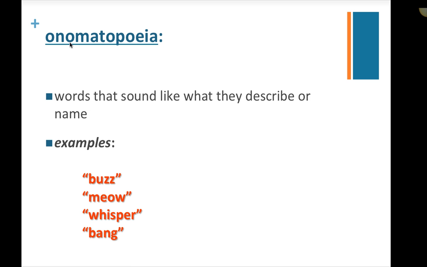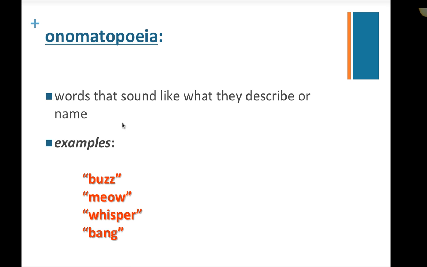Onomatopoeia, look at the spelling, O-N-O-M-A-T-O-P-O-E-I-A. Really hard to spell, but it sounds very interesting and it's fun to say. Onomatopoeia. An onomatopoeia is a name for a literary device that again has to do with sound. So it's describing a word that sounds like the noise that it is describing. So it's almost a noise word. That would be one thing you could write down on your handout too.